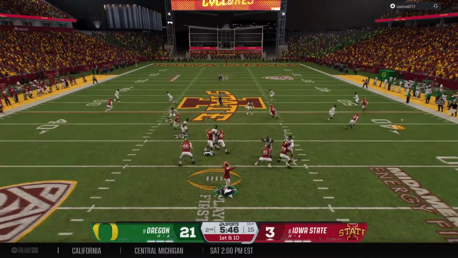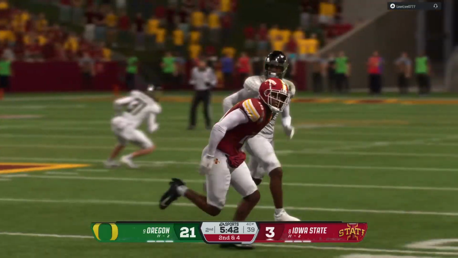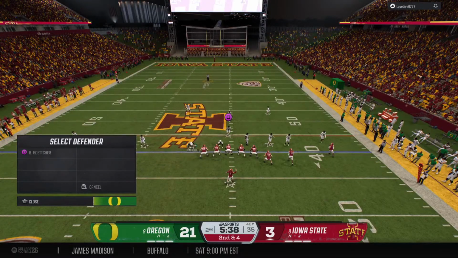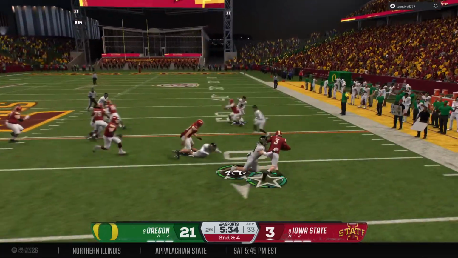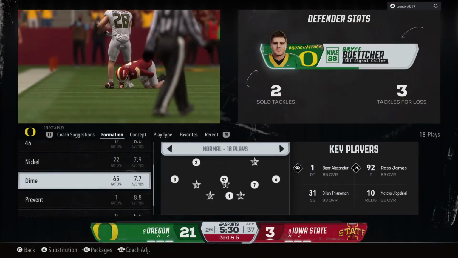1st down, looking to throw the ball. It's an out route, the catch made. Receiver brought down after a short pitch and catch. And the Cyclones hustle to the line to run the hurry up. He keeps it on a design run. And this one goes nowhere. Lucky to get back to the line of scrimmage.